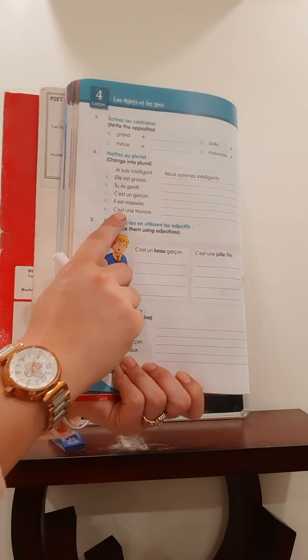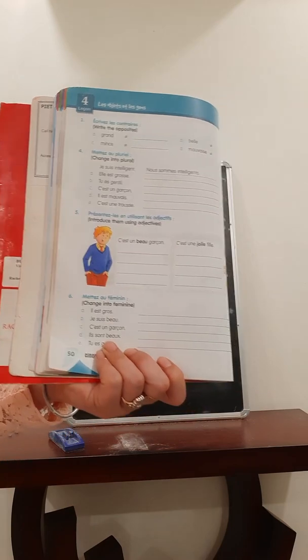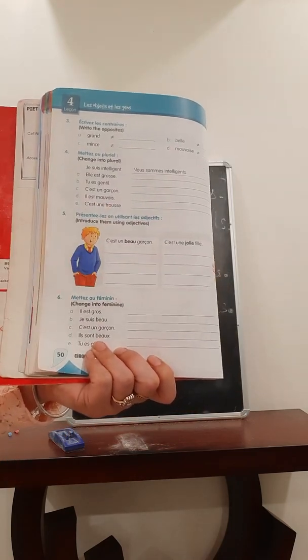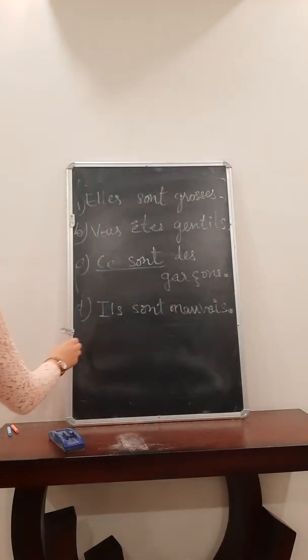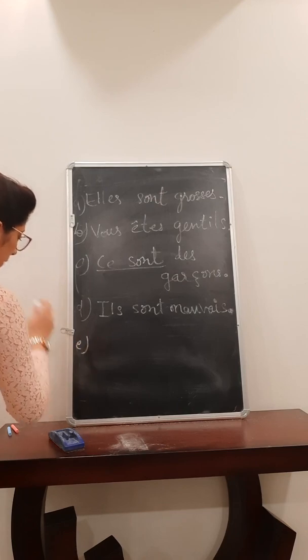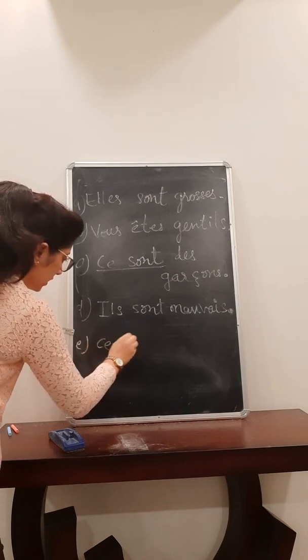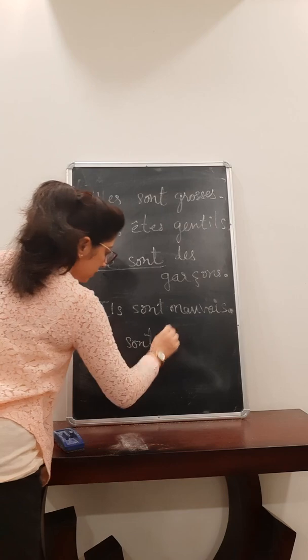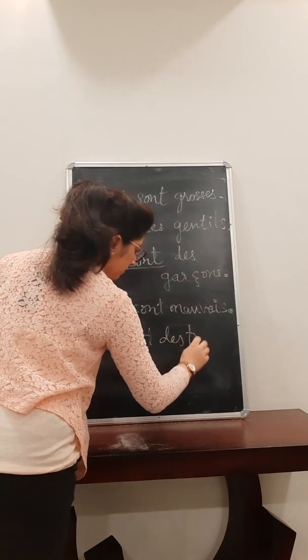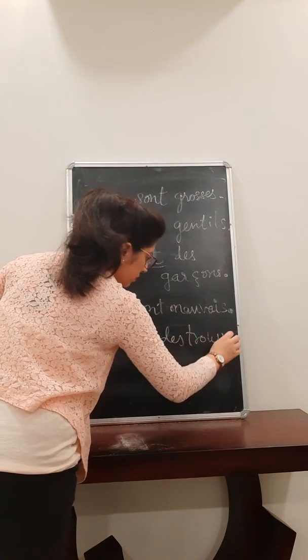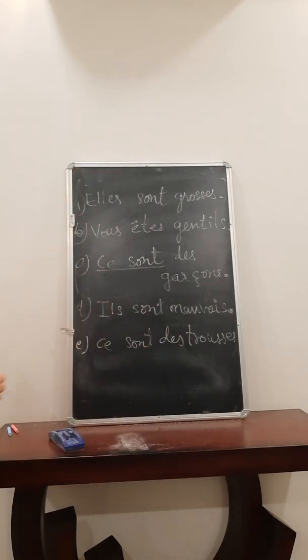Now the last one. C'est une trousse. Ce sont des trousses. This is a pencil box. These are some pencil boxes. Right? So that's all for today.